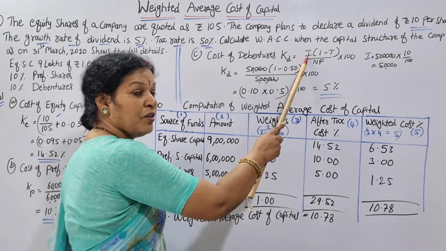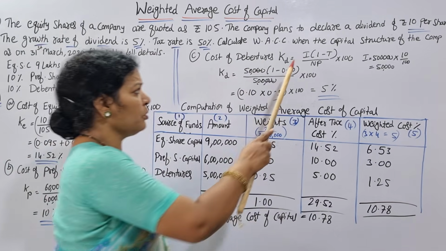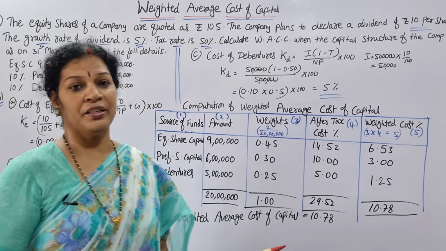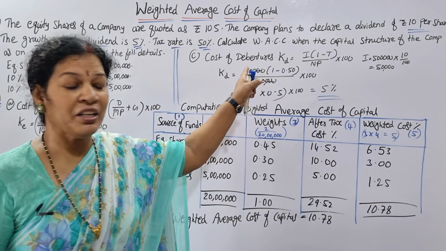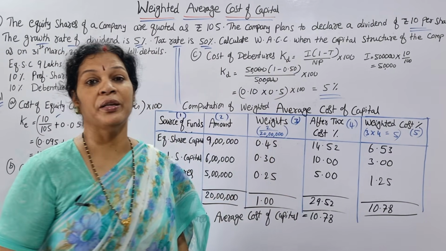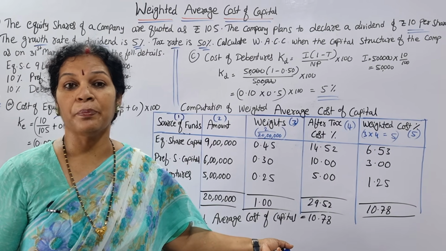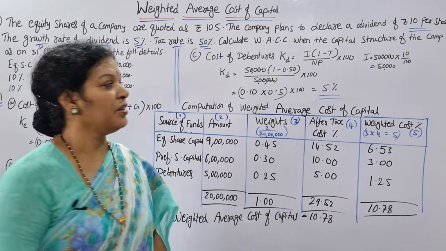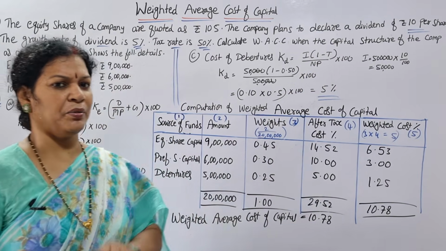So the formula is: cost of debentures KD is equal to I into 1 minus T by NP into 100. If tax is not given, we would simply have taken I by NP into 100, where I means interest.